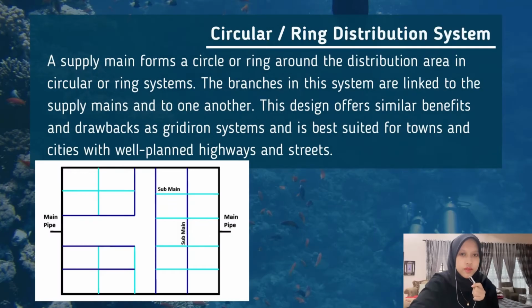The next one is the circular or ring distribution system. A supply main forms a circle or ring around the distribution area in a circular or ring system. The branches in the system are linked to the supply mains and to one another. This design offers similar benefits as the grid iron system and is best suited for towns and cities with well-planned highways and streets. But there are disadvantages for this type of system: the length of pipe laying is more, which ultimately leads to higher cost, and several valves are required to control the flow and discharge of water.